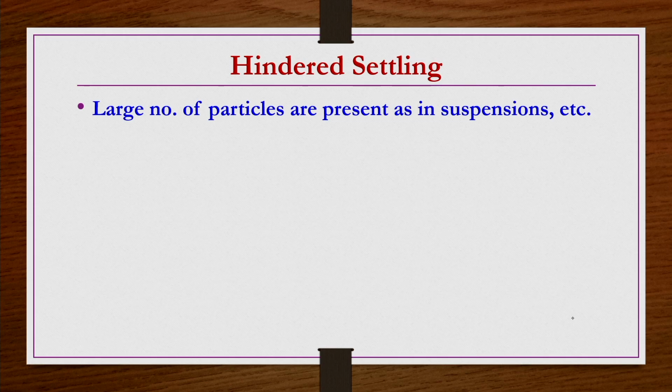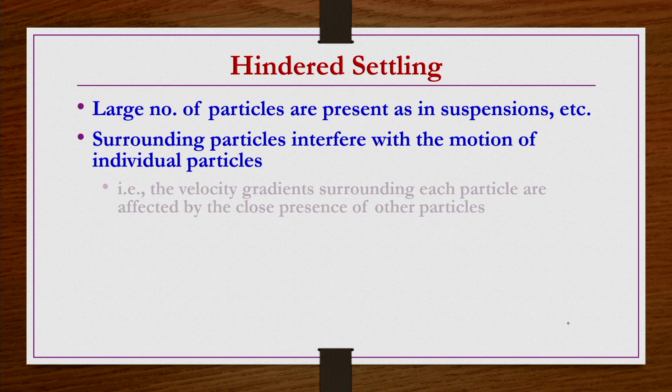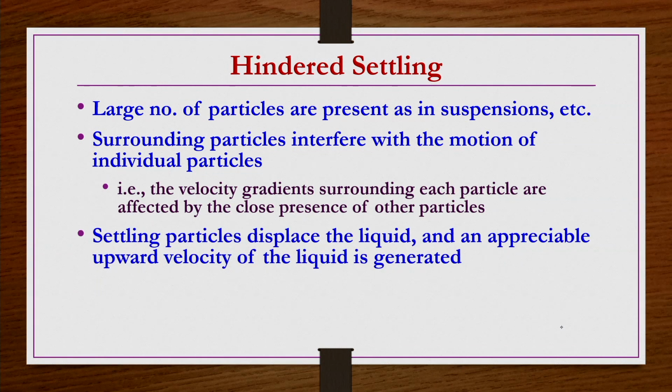So now what we understand is that a large number of particles are present as suspensions in general. Okay, in real life applications it is not possible to have single particles as we have studied. So surrounding particles interfere with the motion of individual particles, as I explained. That is, the velocity gradients surrounding each particle are affected by the close presence of other particles. So that effect also we should take into consideration.